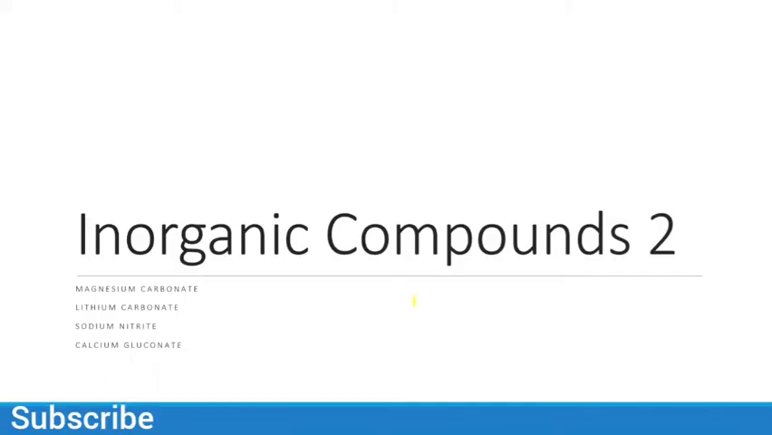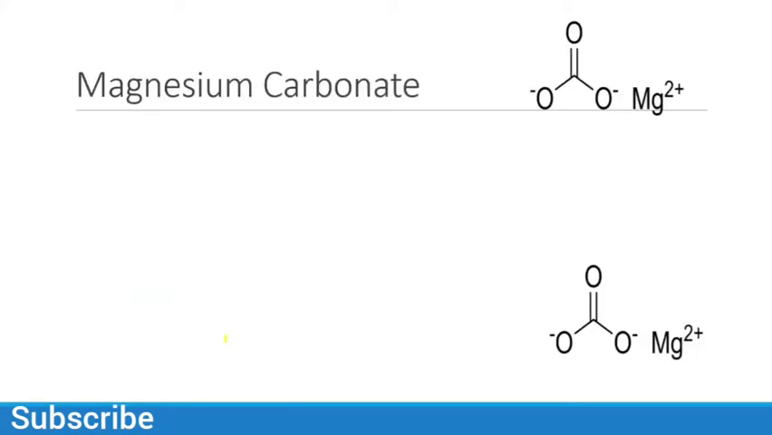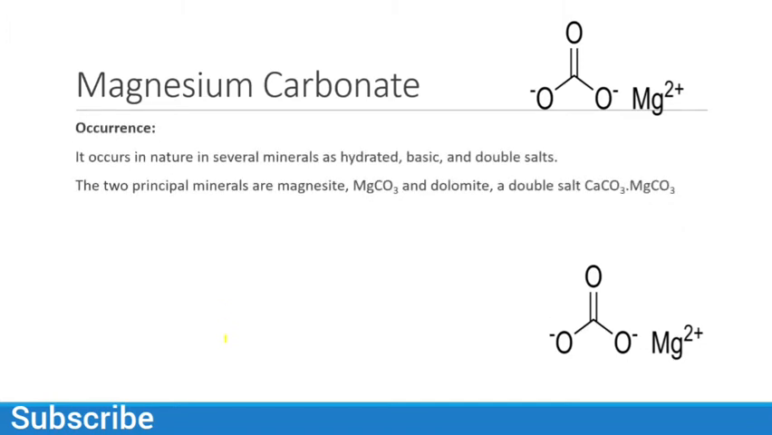So today we will study three inorganic compounds: magnesium carbonate, lithium carbonate, and sodium nitrite. We will start with magnesium carbonate. It occurs naturally in several minerals as hydrated, basic, and double salts. The two principal minerals are magnesite, MgCO3, and dolomite, a double salt of calcium carbonate and magnesium carbonate.